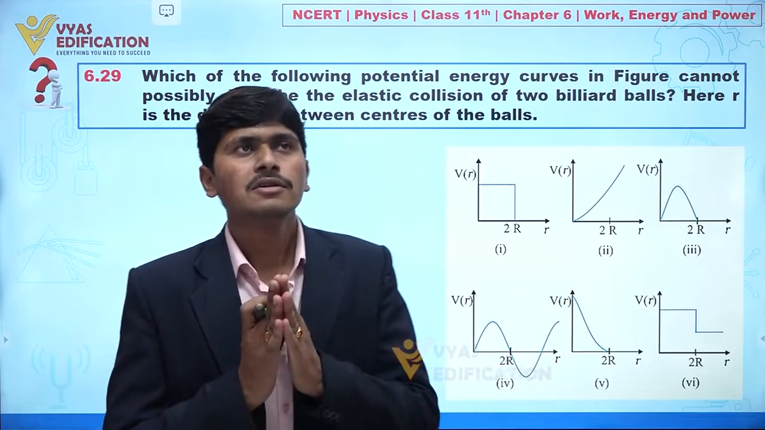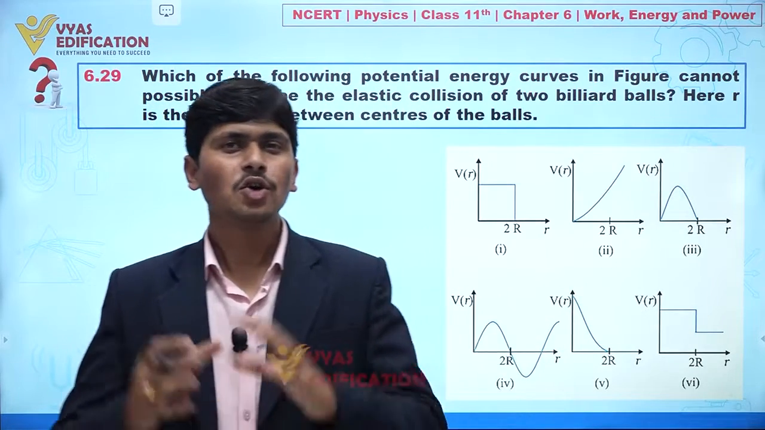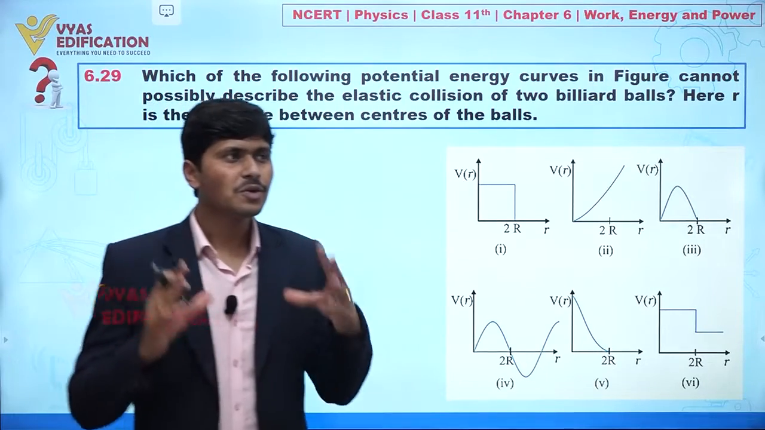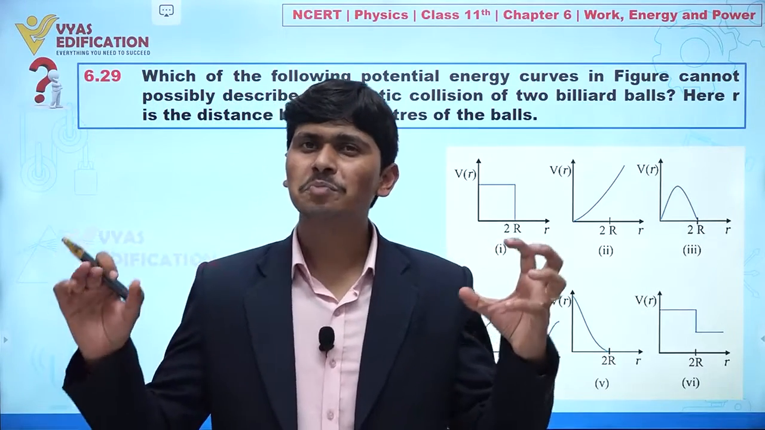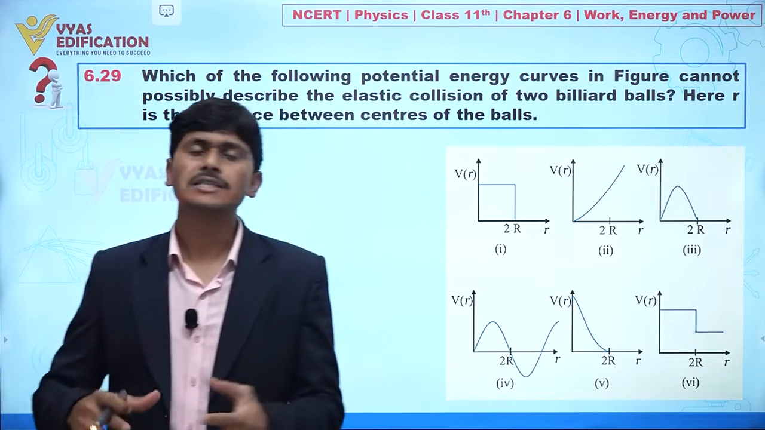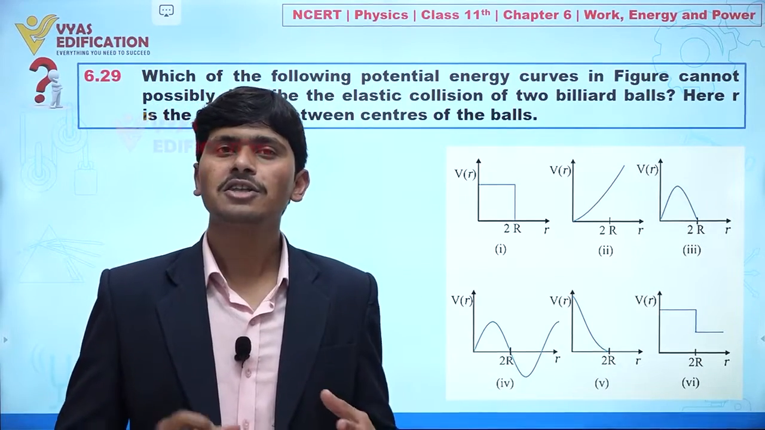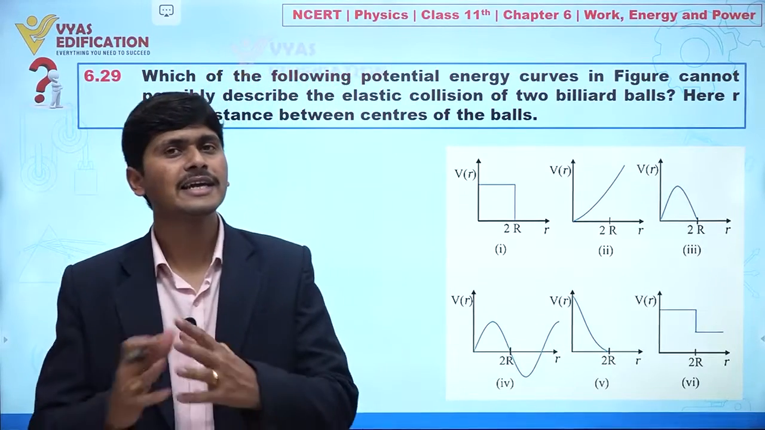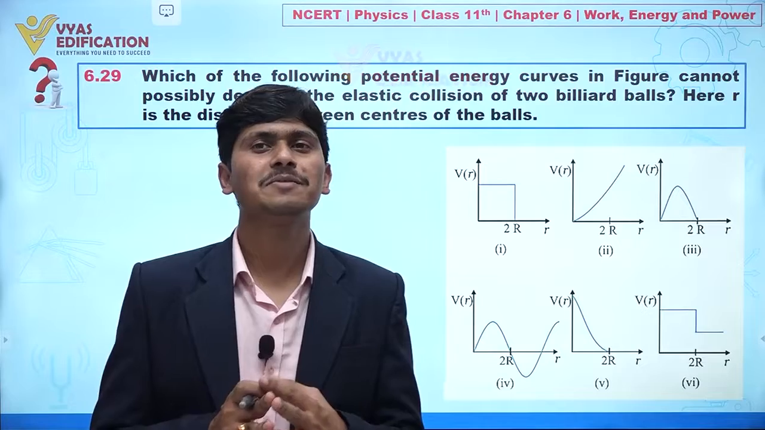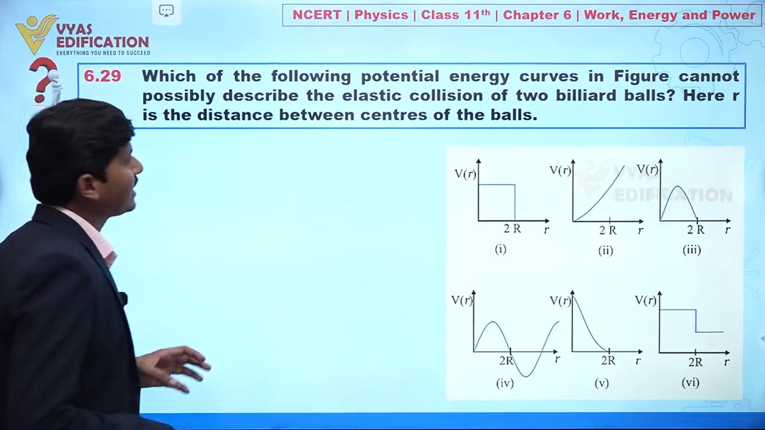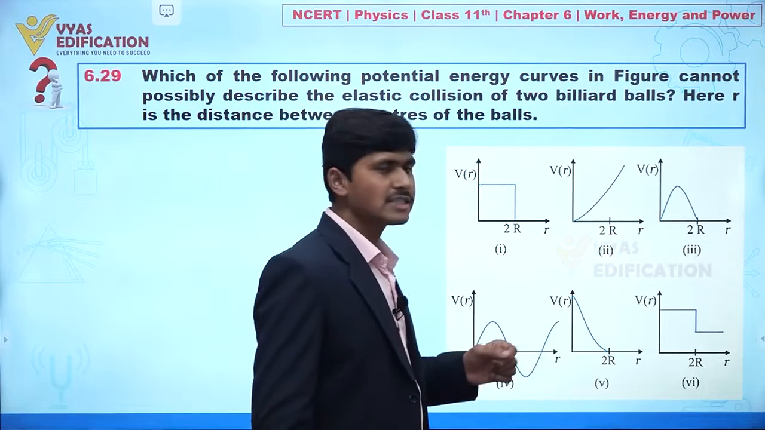So dear student, if I am talking about the collision of two balls for a short interval of time, we know that at that time the kinetic energy of both the balls is converting into potential energy. Although we can say if we have an elastic collision, then before and after the collision the total kinetic energy of the system always remains conserved, or constant. So now let us talk about the potential energy versus r graph.